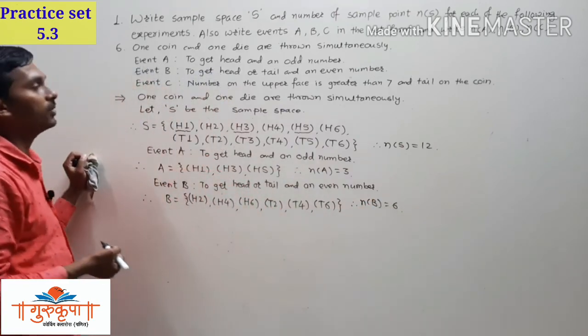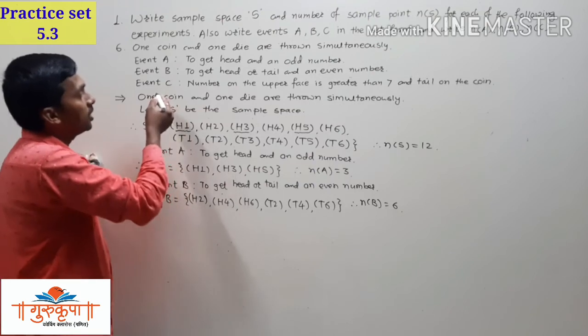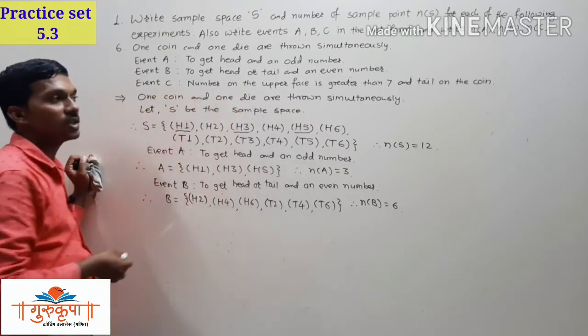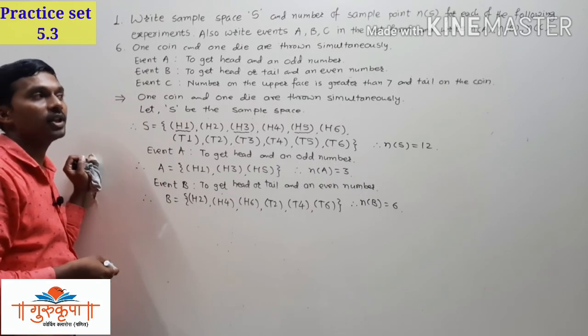And now the last event, that is event C. C is the event that the number on the upper face is greater than 7 and tail on the coin.